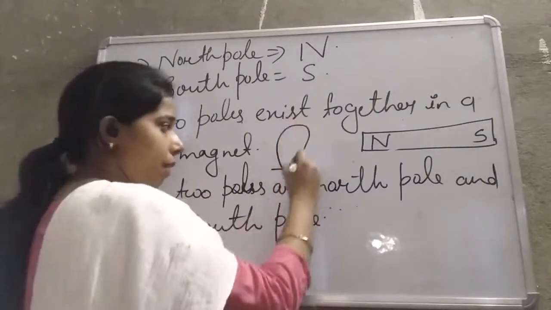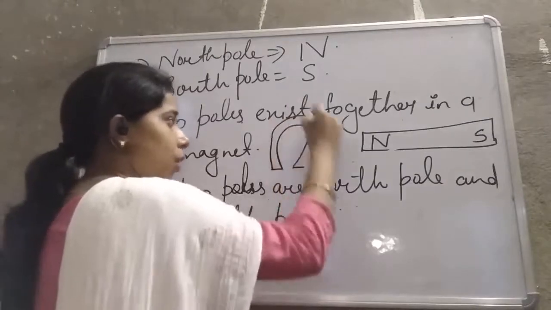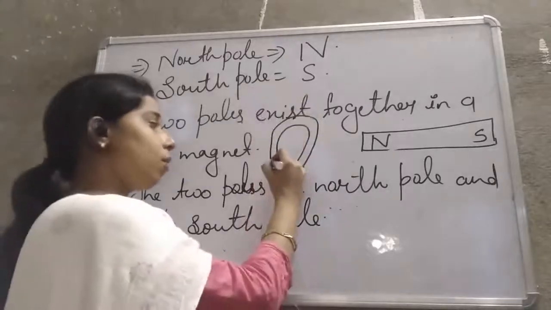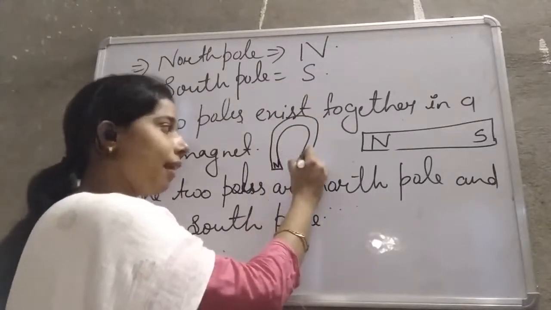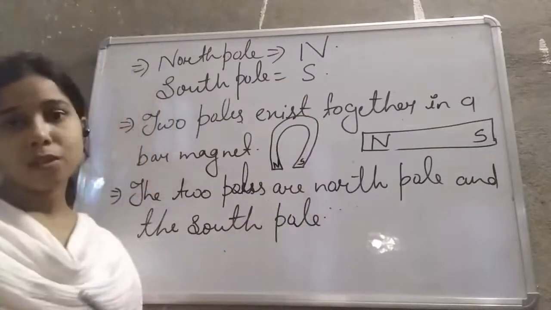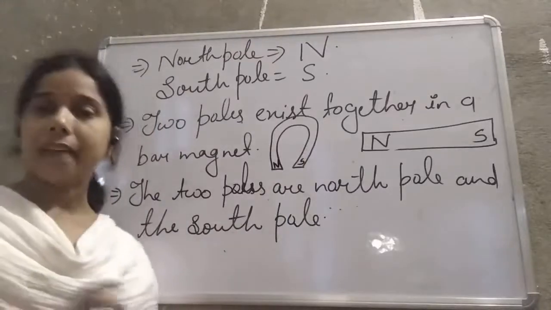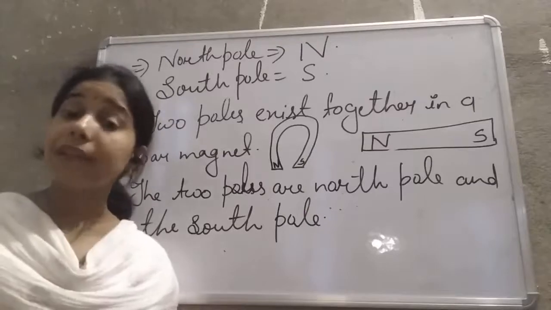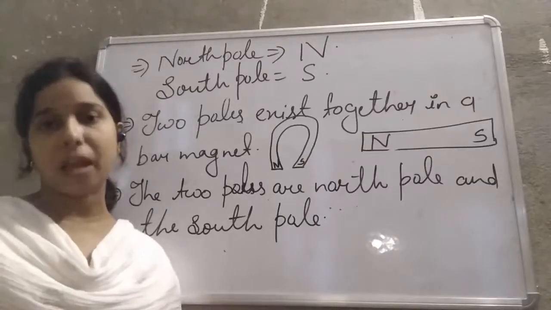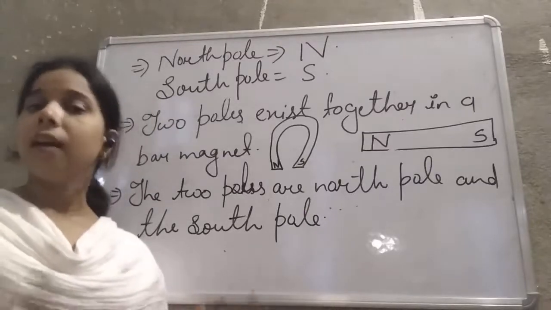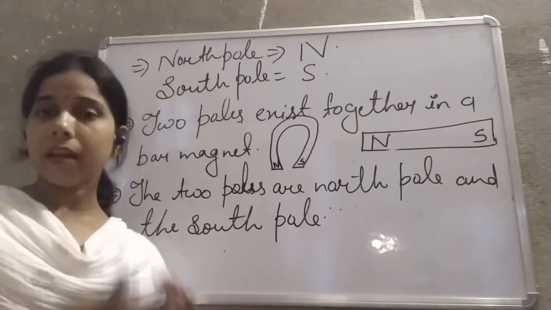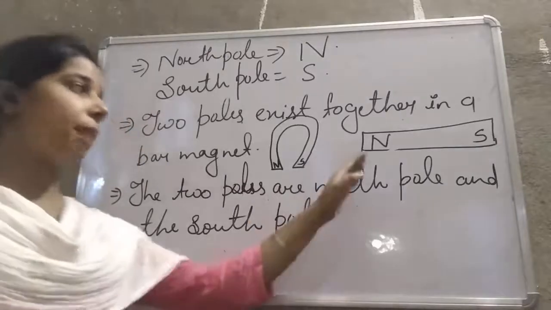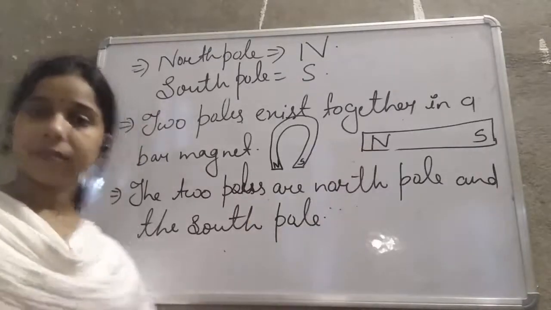If we make a horseshoe magnet, a U magnet, there also you will find one is N and the other is S. So a magnet always has two poles, north pole and south pole, and they always exist together. We represent them by N and S.